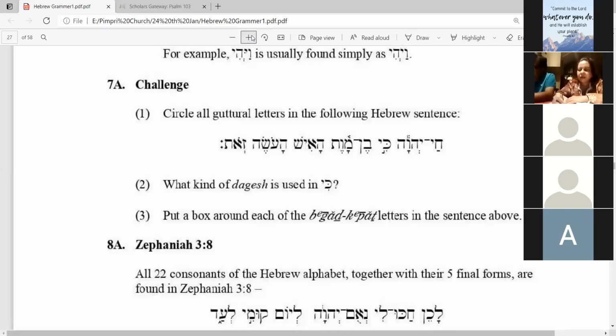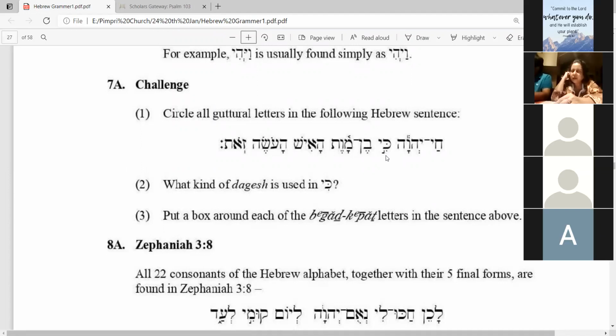Then the second question is, what kind of dagesh is used in ki? Here, where my cursor is, in ki, what kind of dagesh is used? Can anyone guess? Weak Dagesh. Yes. This is which kind of letter? Begad Kefat. Whenever a Begad Kefat letter begins a syllable, it is always a Dagesh Lene, or weak Dagesh. So you have to answer that. What kind of Dagesh is used?